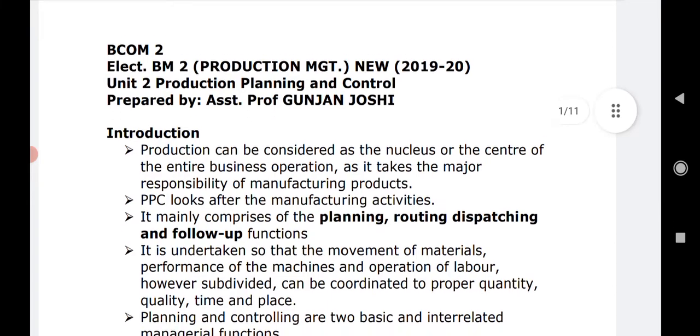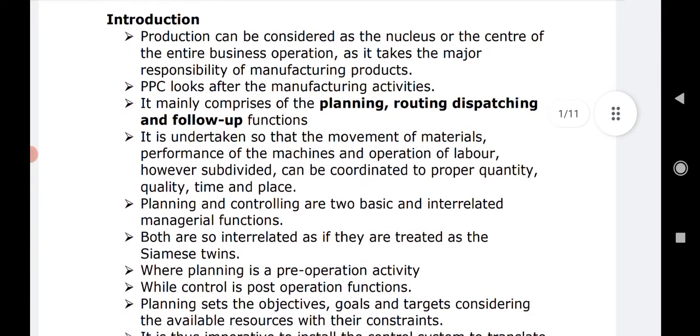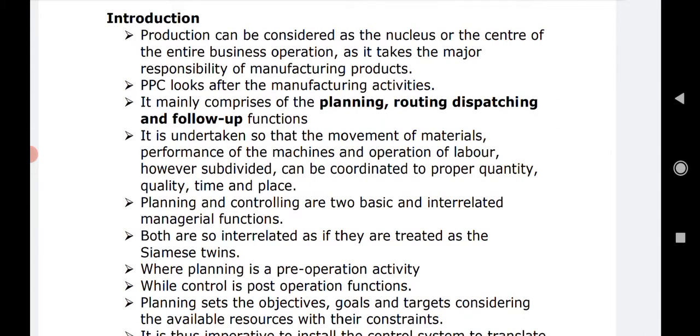This unit I have divided into 3 parts. We are going to check out production planning first, then production control, and then PPC as a function together, right? So production planning and control is a very crucial activity of any production department, right?